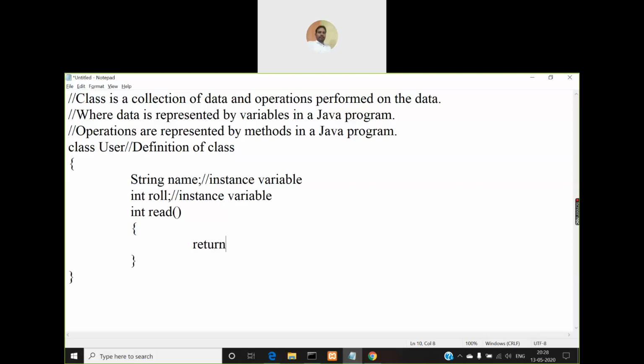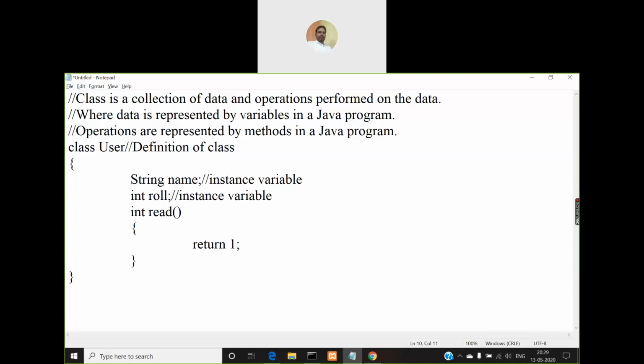So if this is an int, then there must be a statement at the end of the method definition, which is called return, and you have to return what type of value? Integer type of value. What integer value are you going to return? Say for example, this role is a variable of type integer, so you can return the role variable like this here. Because it is an integer value, you are permitted to return that value, right? Or if you don't want to return any integer variable, instead you want to return directly a value, say return 1. 1 is an integer value, you can write a 1.